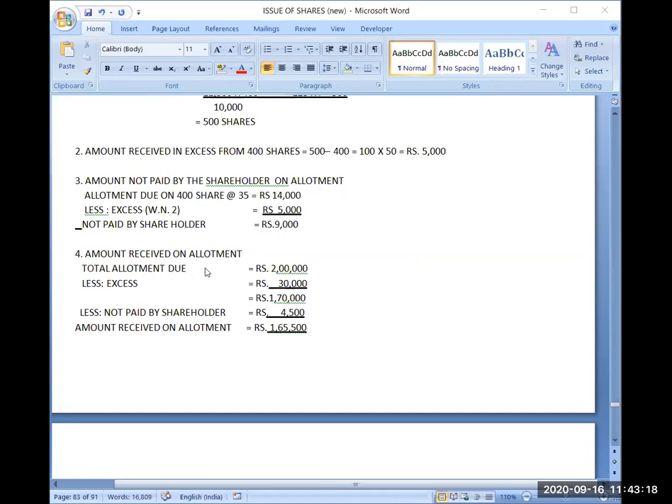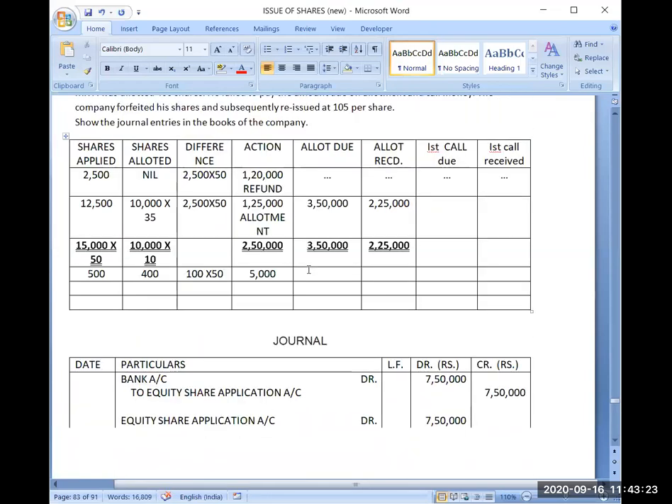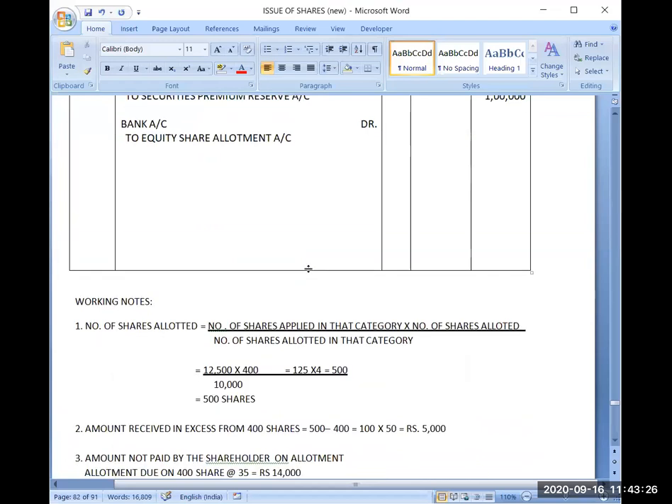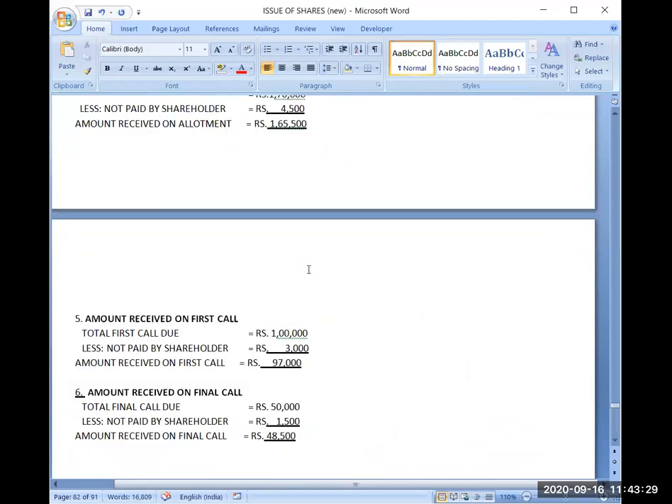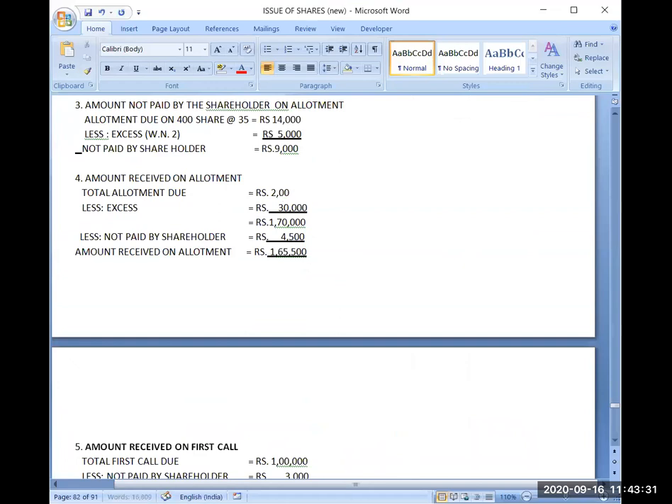Now, how much amount I have received on allotment then? Total amount due on allotment is how much? 3,50,000 is the total amount due on allotment. And out of this 3,50,000, I have received 1,25,000 in advance. 1,25,000 in excess I have received. So that's why now I have to receive 2,25,000. This much we have done in table also.